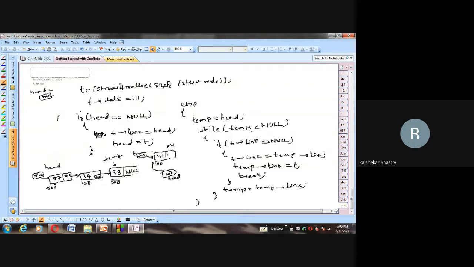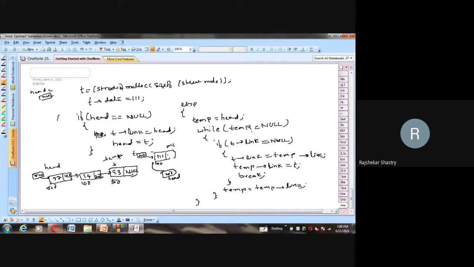We go to the, what's that? Else portion. And in the else portion, since the linked list is not null, the linked list is holding some nodes, maybe one or more than one. In that case, whatever that head is, I told you that we should not move the head node. Suppose by mistake you have moved this head node to the second or third node, then coming back to the first node is not at all possible.